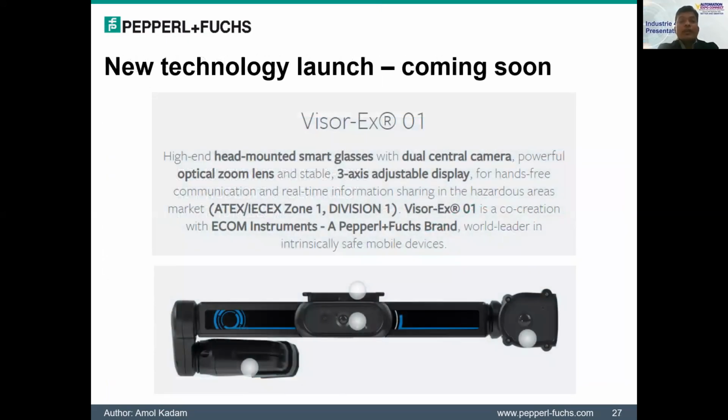Okay, so the next generation is the glasses, which are head-mounted smart glasses with a dual camera, available for connected worker kind of solutions. So you can do hands-free communication and real-time information sharing in the hazardous area. This product for Zone 1 is going to be launched by Ecom Pepperl and Fuchs very shortly.